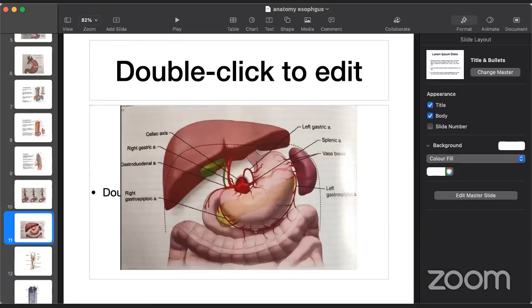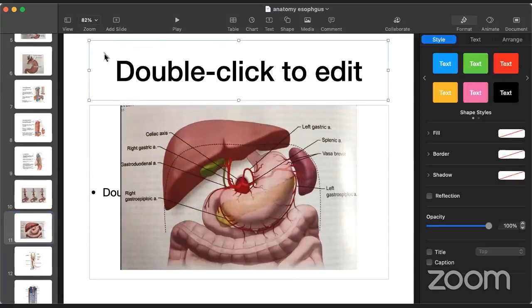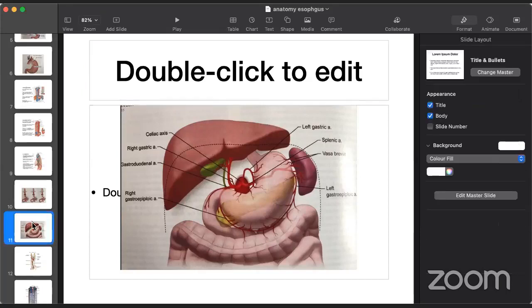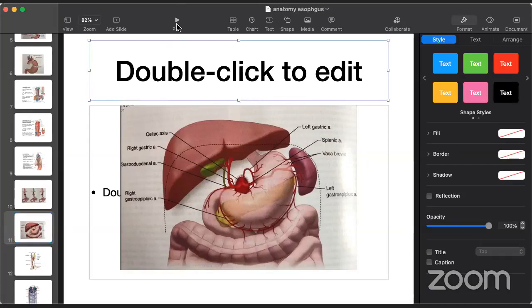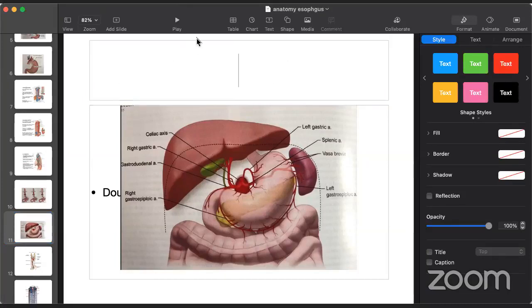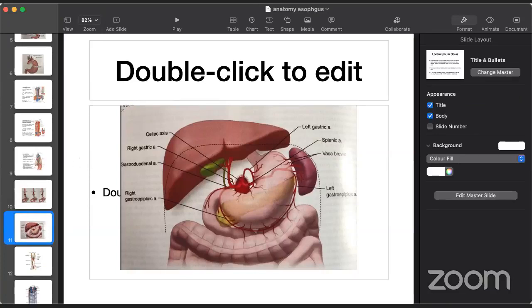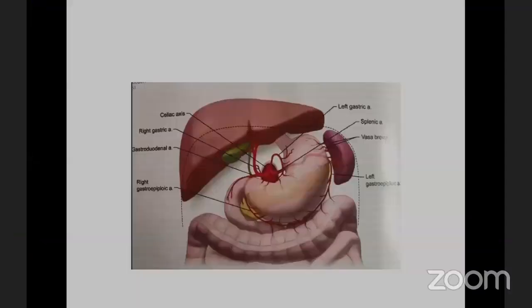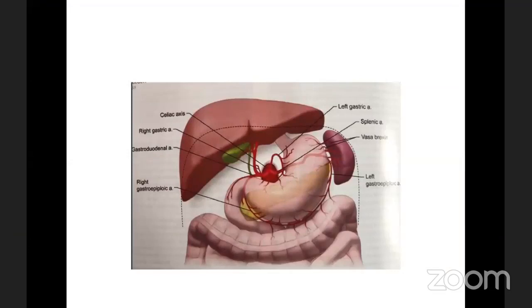Okay, now is it full screen? Yes, sir. Please go ahead.